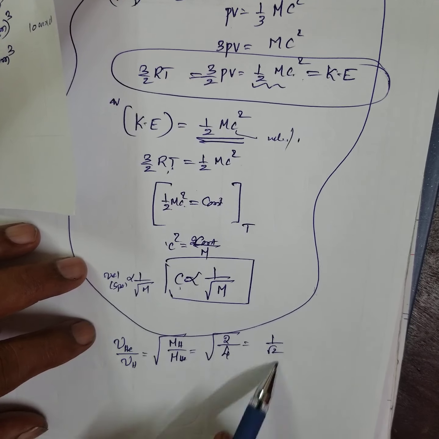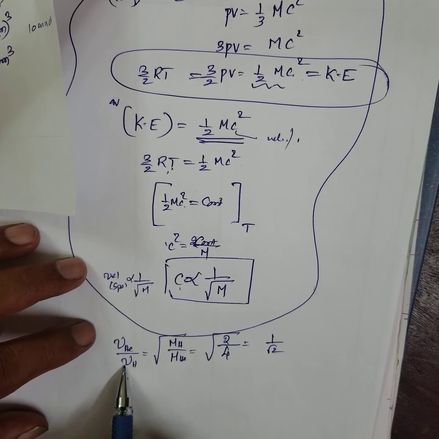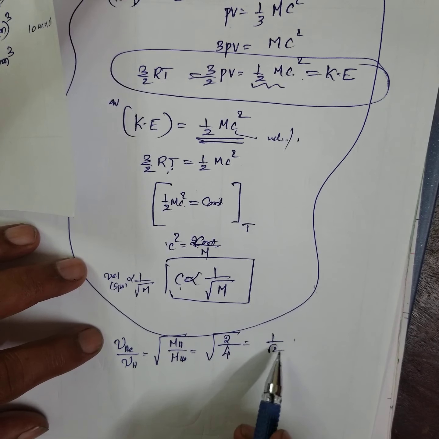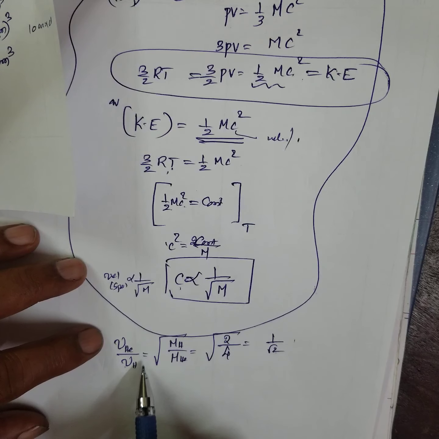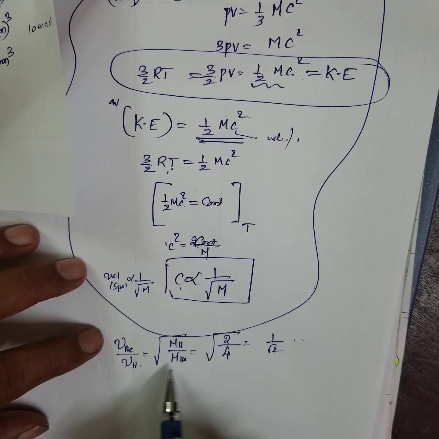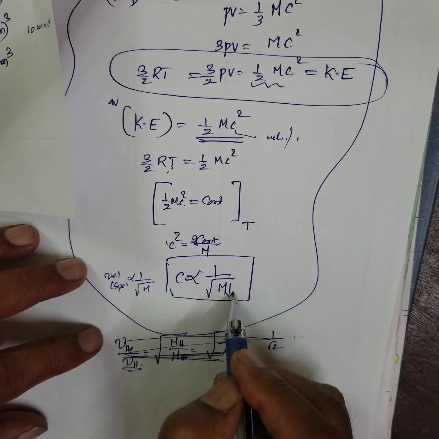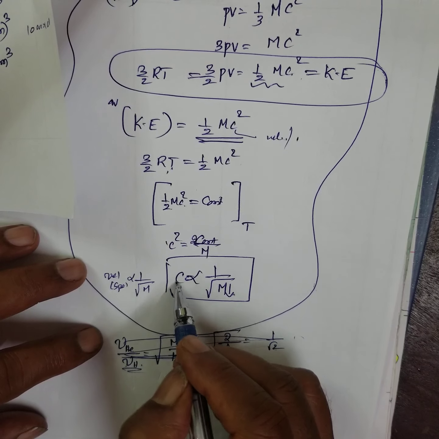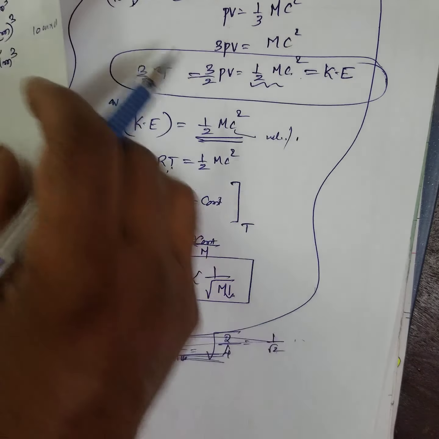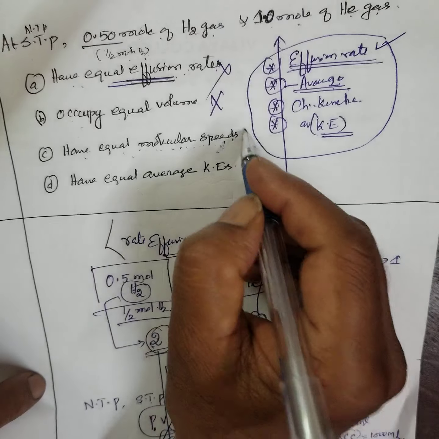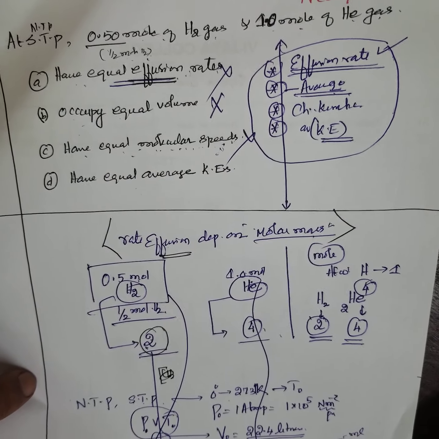Therefore, which is moving fast? Hydrogen moves fast. Mass of helium is greater, therefore velocity is less. So this particular choice is not the correct choice.